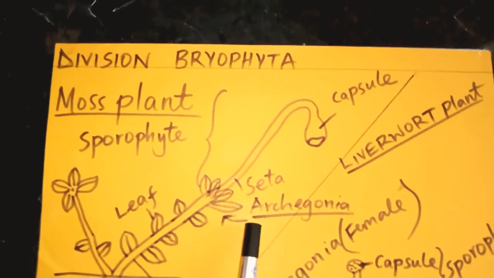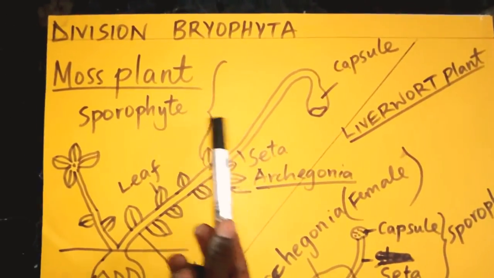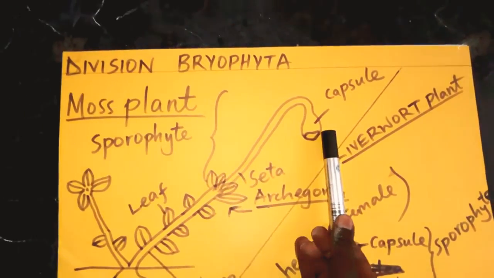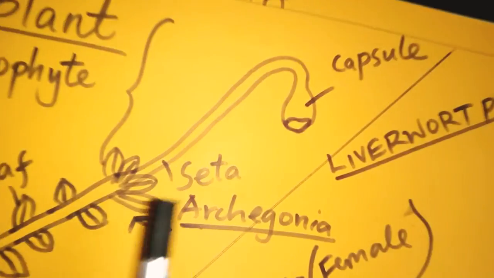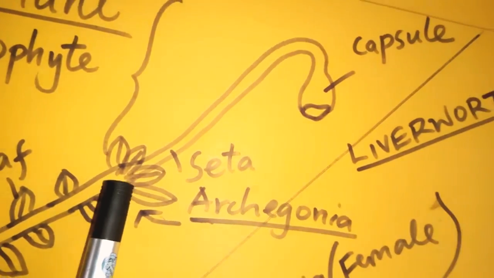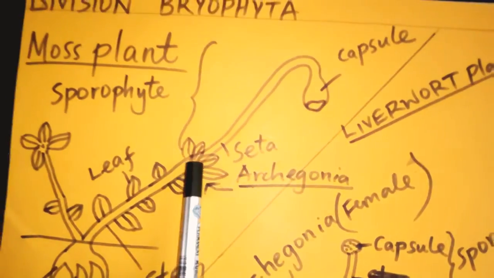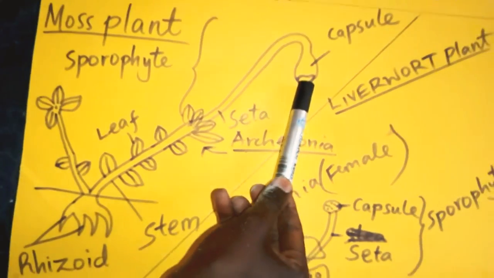that is archegonia. We have the male part which is referred to as the sporophyte, and that male part comprises of the capsule and the seta. When the archegonia matures, it produces some spores which are later released out through the capsule.